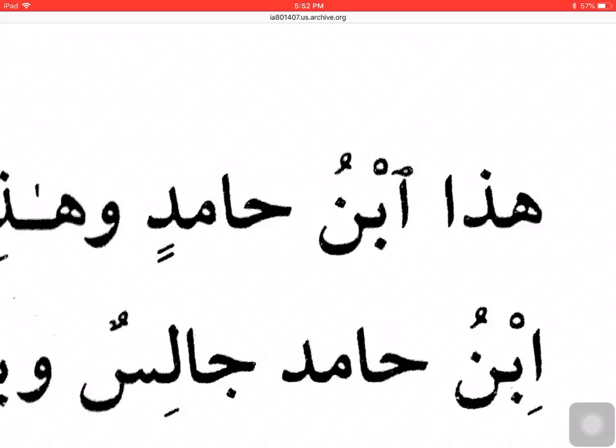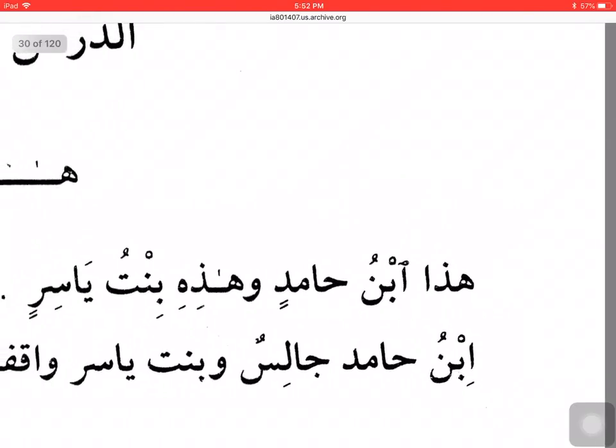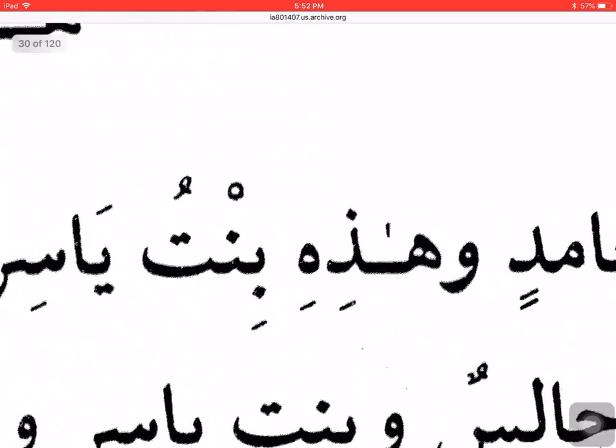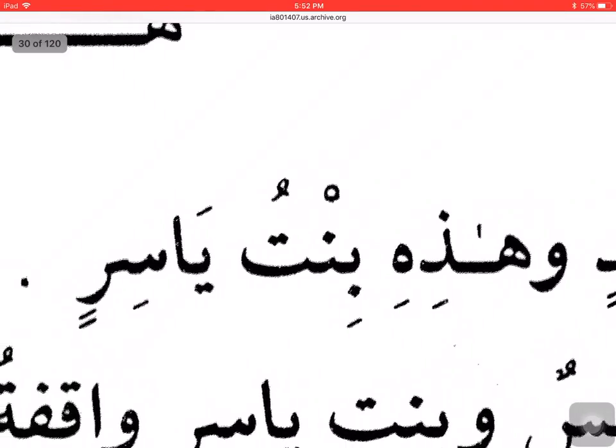Now I do not see the signs that I learned for rafa' status. So that is something we have not studied yet, but inshallah soon we will. Even though there is no clue that's telling me that this is in rafa' status, the possibility is there, so I'm going to say this is my mubtada. And then the word ibnu is my khabar. It is also in rafa' status. And Hamidin is my mudaf ilay. Similarly, hadihi is mubtada, and the word bintu is khabar, and the word Yasirin is mudaf ilay.